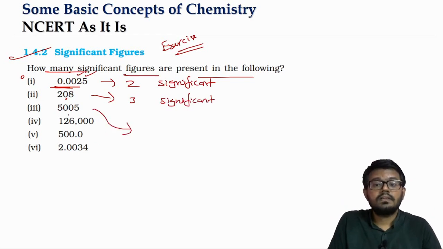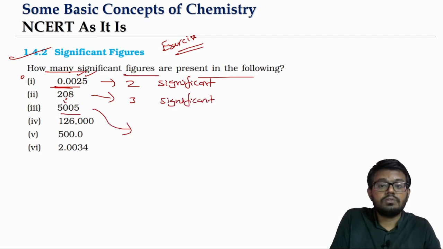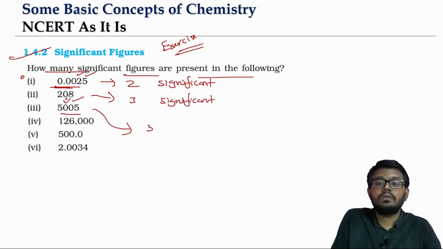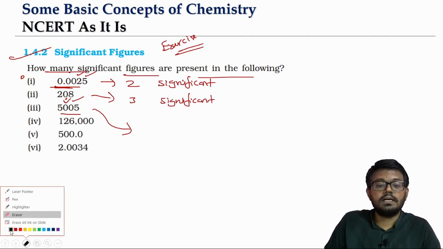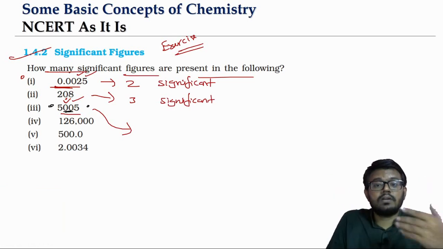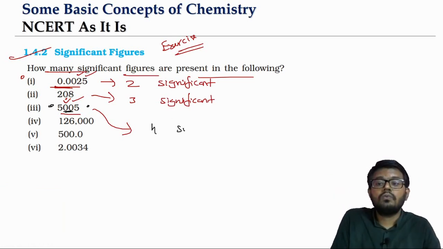Look at this. 5005. 5 is significant, 5 is significant. The 2 zeros are in between non-zero digits. They are all significant. Totally, 4 significant figures will come. Both these 5s are significant, non-zero digits. The 2 zeros are sitting in between non-zero digits, so they are also significant. So totally 4 significant figures will come.